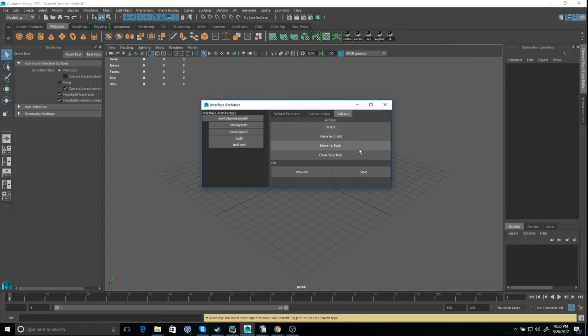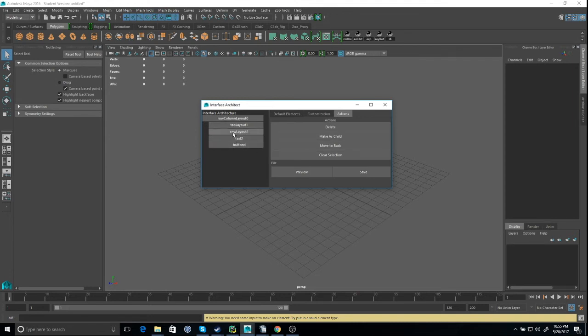Okay, so let's talk about make as a child, and then we'll talk about how delete works when you delete a parent. When you program a GUI, this architecture is actually just a visualized hierarchy of your code. So your layout will be your parent, and you have other stuff as a child in the layout.